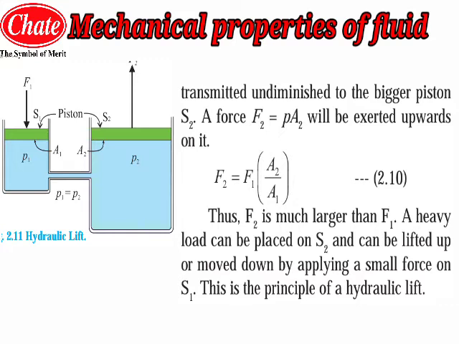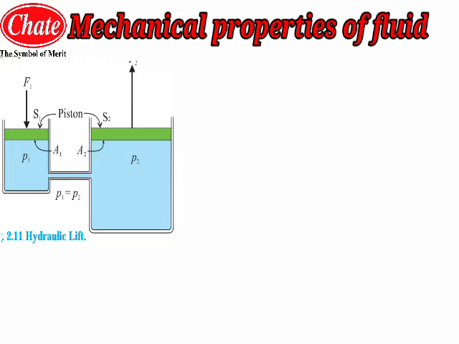Now F2 will be equal to F1 into A2 upon A1. As we know that F2 is much larger than F1, a heavy load can be placed on S2 and so can be lifted very easily with a small amount of load. So this is nothing but the principle of the hydraulic lift, which is based on Pascal's law.